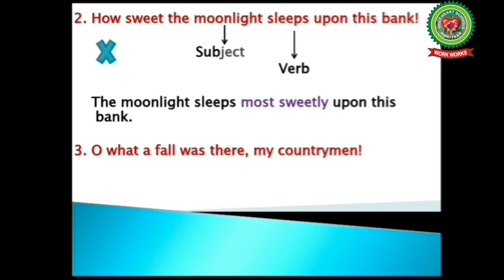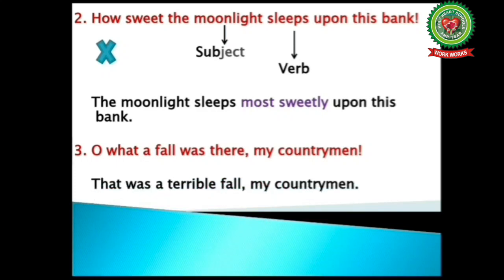So students, in this statement we have to write my countrymen as well. So it is more appropriate to begin the statement with that. So our assertive sentence will be that was a terrible fall, comma, my countrymen. At the last, exclamatory mark will change into full stop.